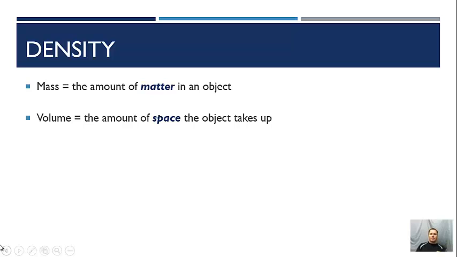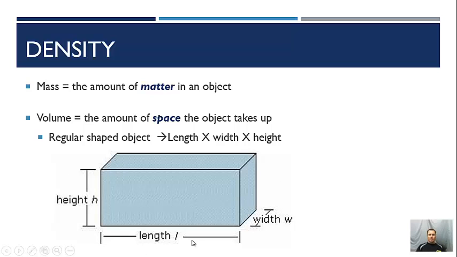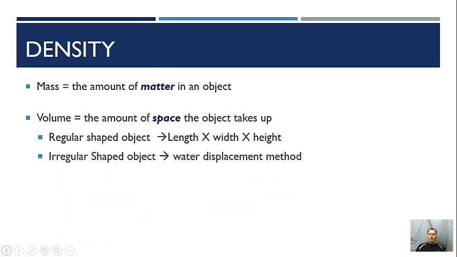And we can find volume a couple of ways. If it's a regular shaped object, we simply take the length times the width times the height. So length times width times height will give us our volume. That's how we get centimeters cubed. Now, if it's an irregular shaped object, we can't really measure it easily. So what we're going to use is the water displacement method. I think you probably have done this already.